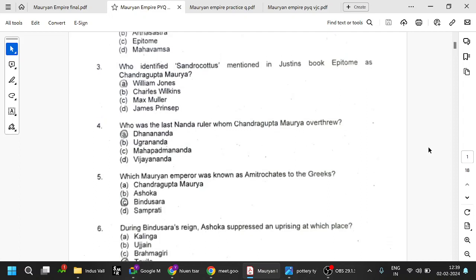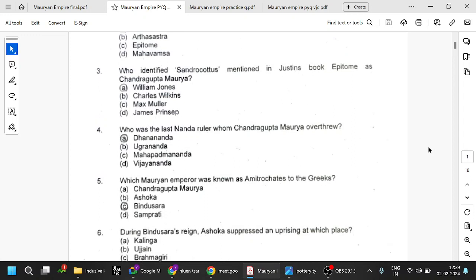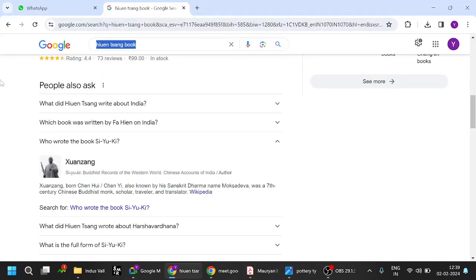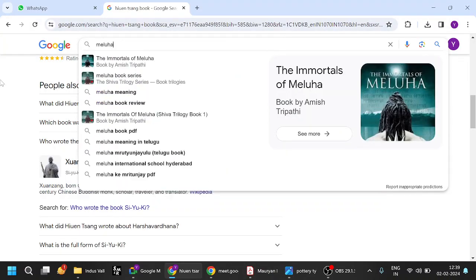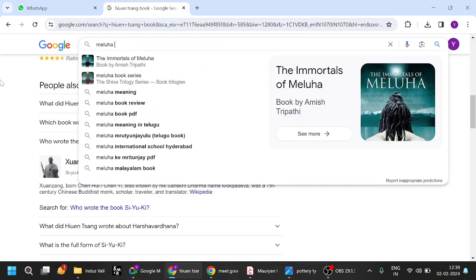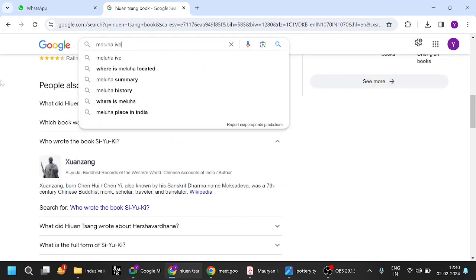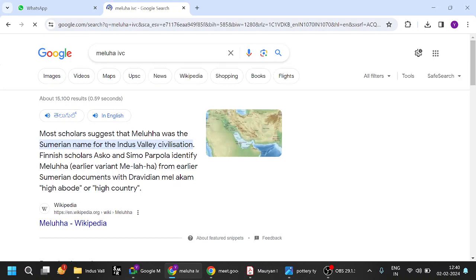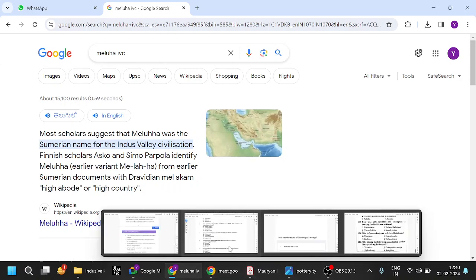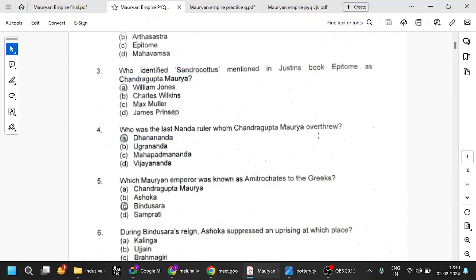Even back then, they used to refer to the Indus Valley civilization as Meluha. That's also frequently asked. Meluha, IVC. The Sumerian Meluha is the Sumerian name for the Indus Valley civilization. That is how they used to call us.